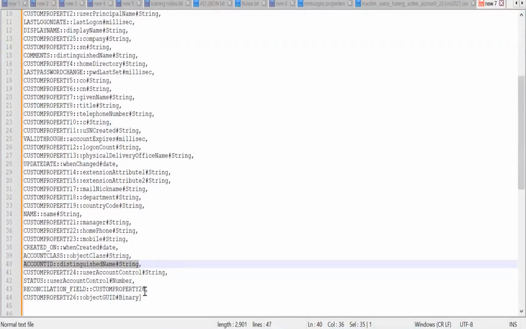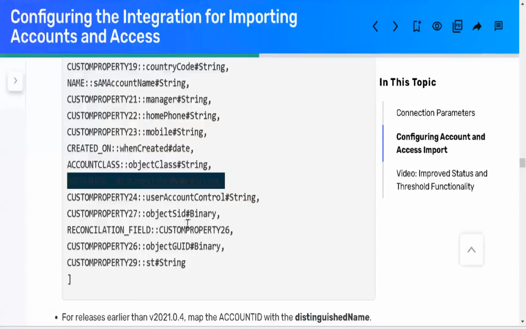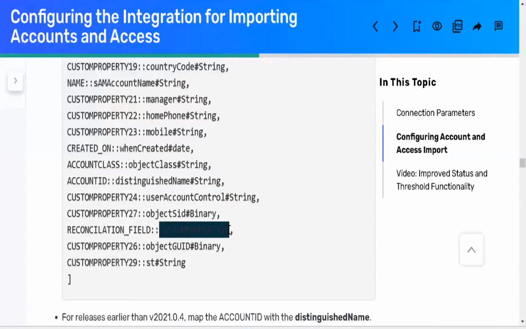Only the reconciliation field is in there. The reconciliation field with custom property 26. So, whatever, that doesn't matter actually. Objects ready. Binary. OK.